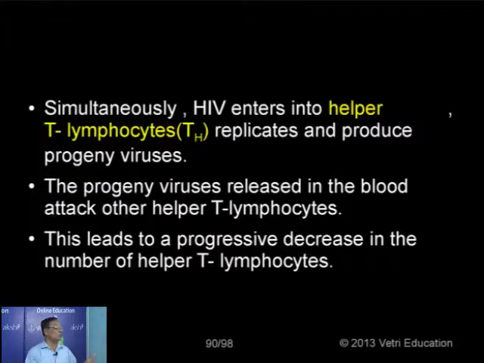As a result, what will happen? More T lymphocytes are destroyed. There is a depletion in the number of T lymphocytes, because the T lymphocytes are responsible mainly for stimulating the B lymphocytes to produce antibodies to impart immunity. As the number of T lymphocytes decreases, we lose immune power. We have a depression, so that we cannot tolerate any other types of disease. We are attacked by the AIDS virus and also by other diseases. The person develops many complications. Ultimately, it leads to the death of the individual.